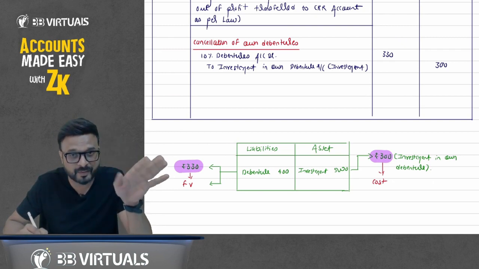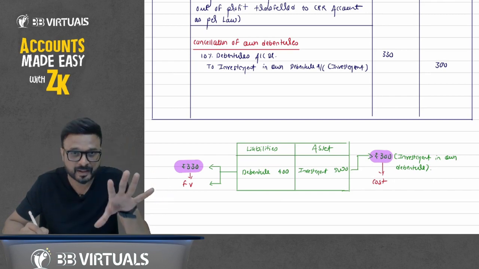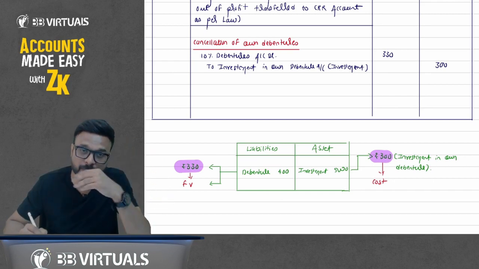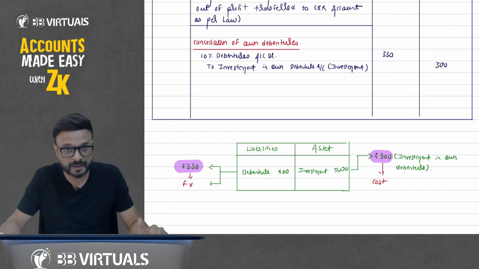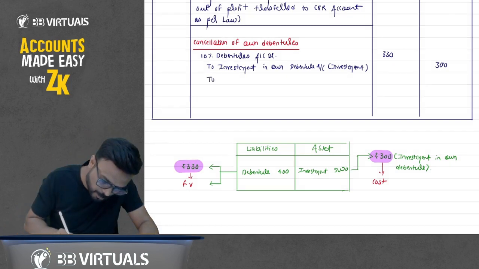So we have cancelled the liability of 330 against the asset of rupees 300. Is it a profit or loss? It's a profit, because we have cancelled the liability by rupees 330 and we have cancelled the asset by rupees 300. So there is a profit of rupees 30. That profit we transfer to capital reserve account.